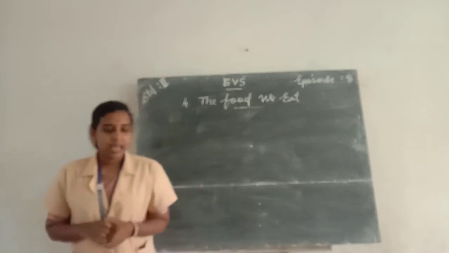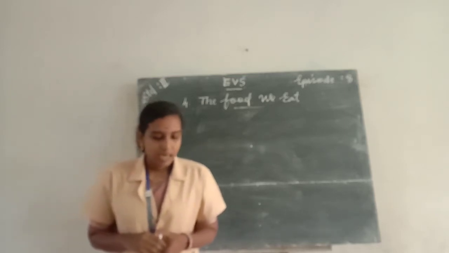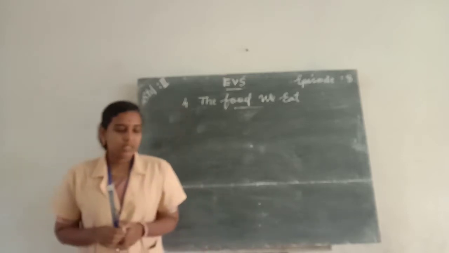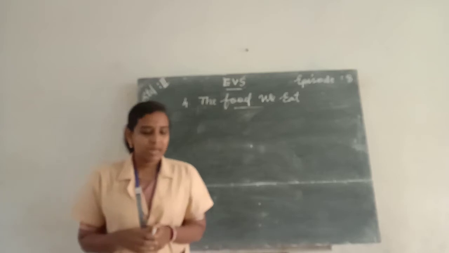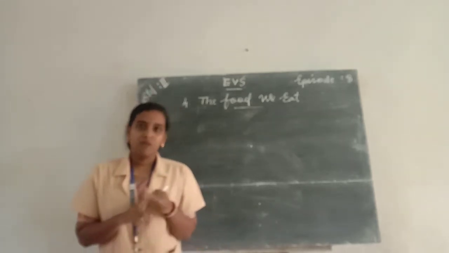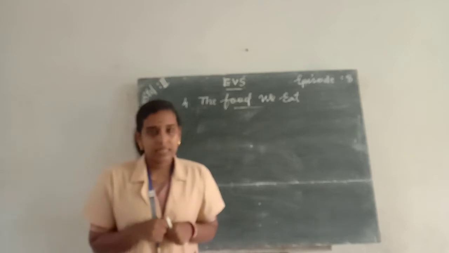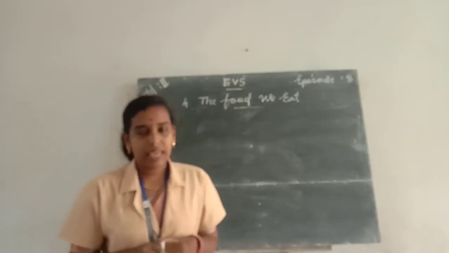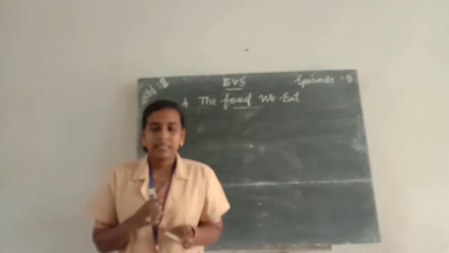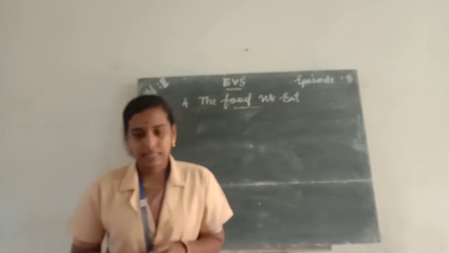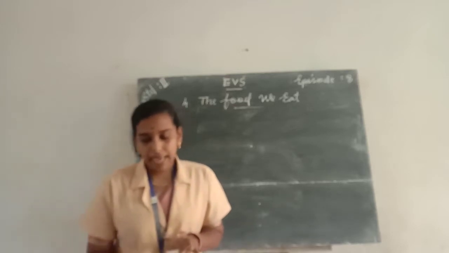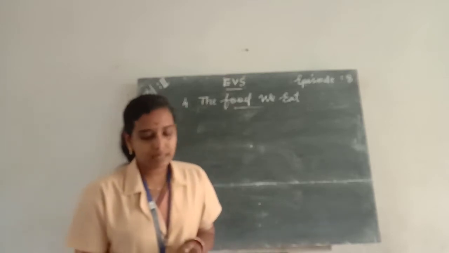Cereals and pulses are grains. Cereals are seeds of plants, and we use cereals to make chapati, bread, etc. Examples for cereals are rice and wheat. Then pulses. Pulses are also grains, and pulses are seeds which we use to make sambar and other curries. Examples for pulses are chickpeas, black gram, kidney beans, etc.